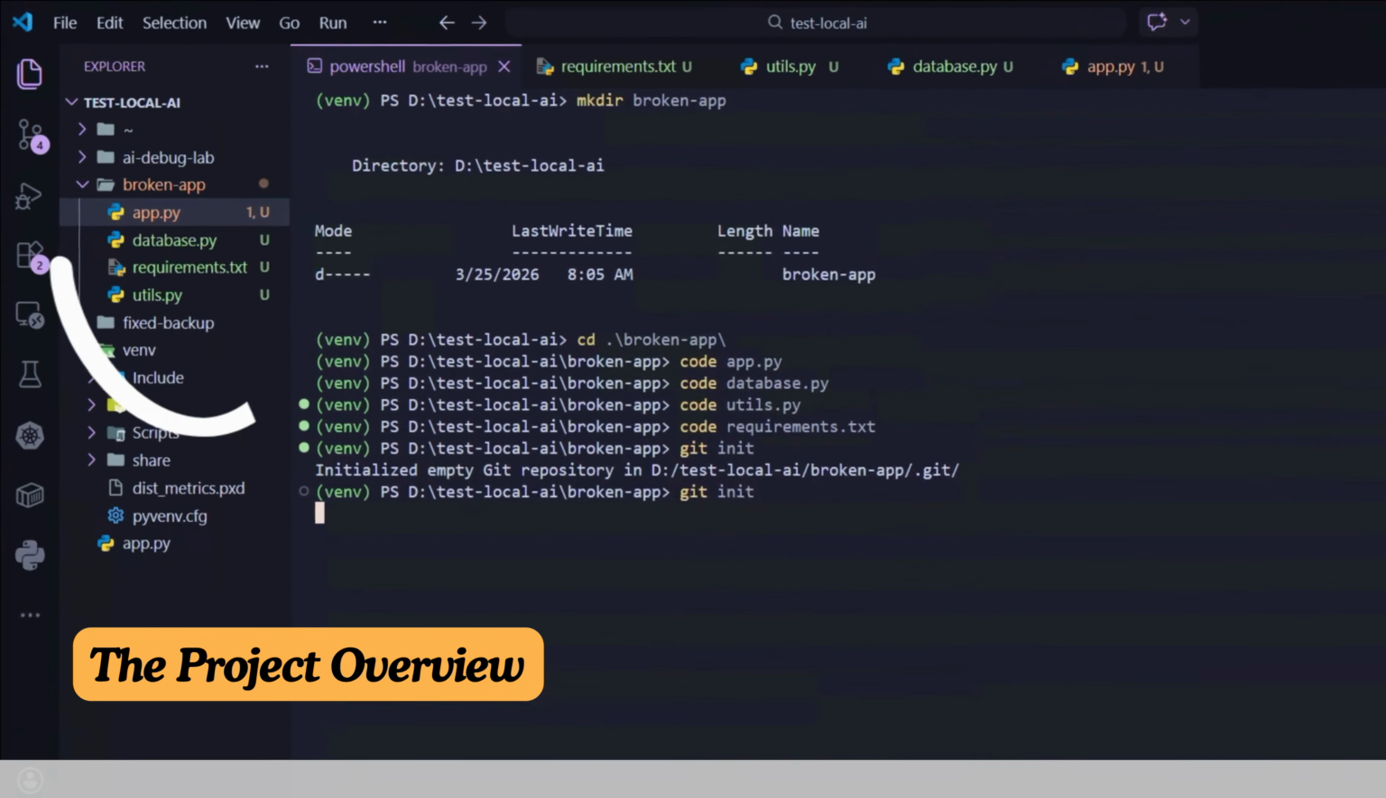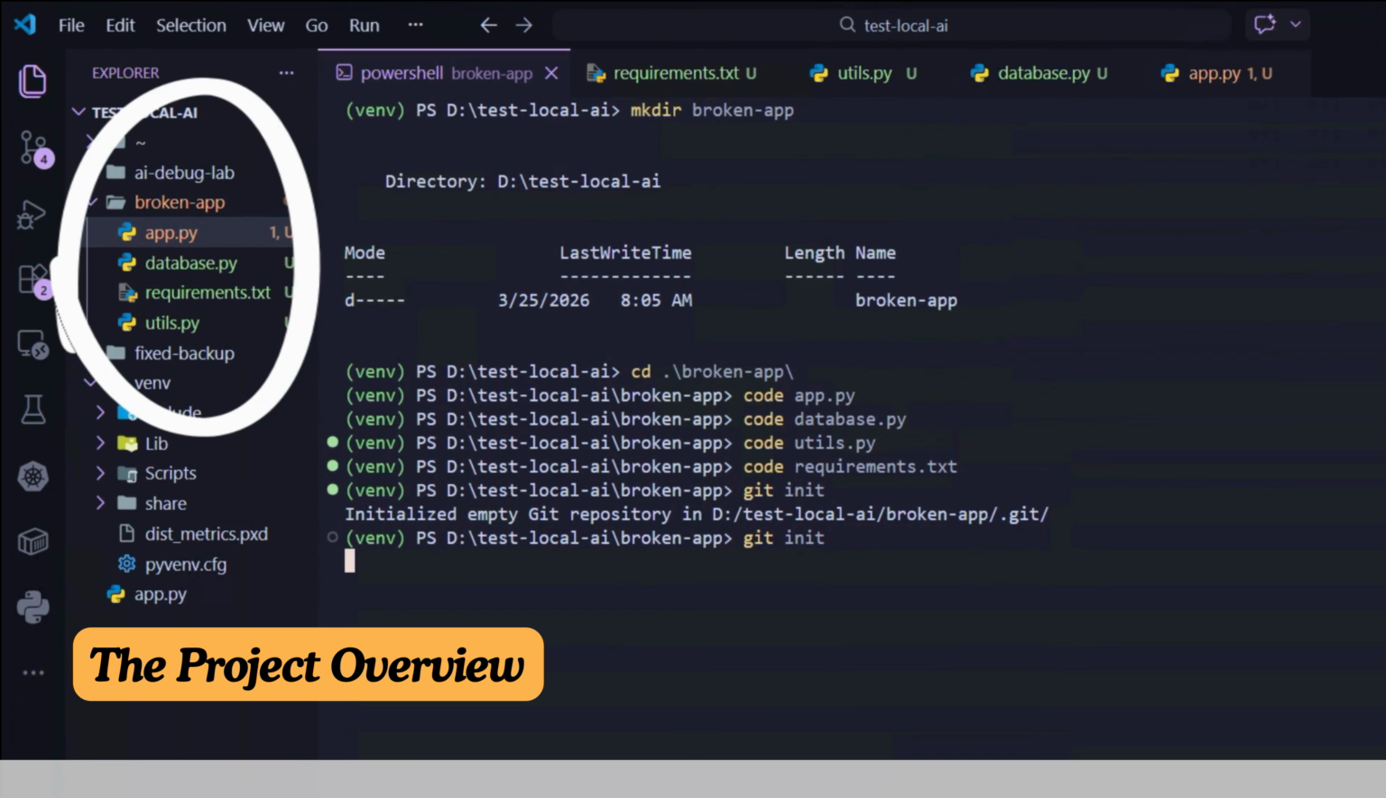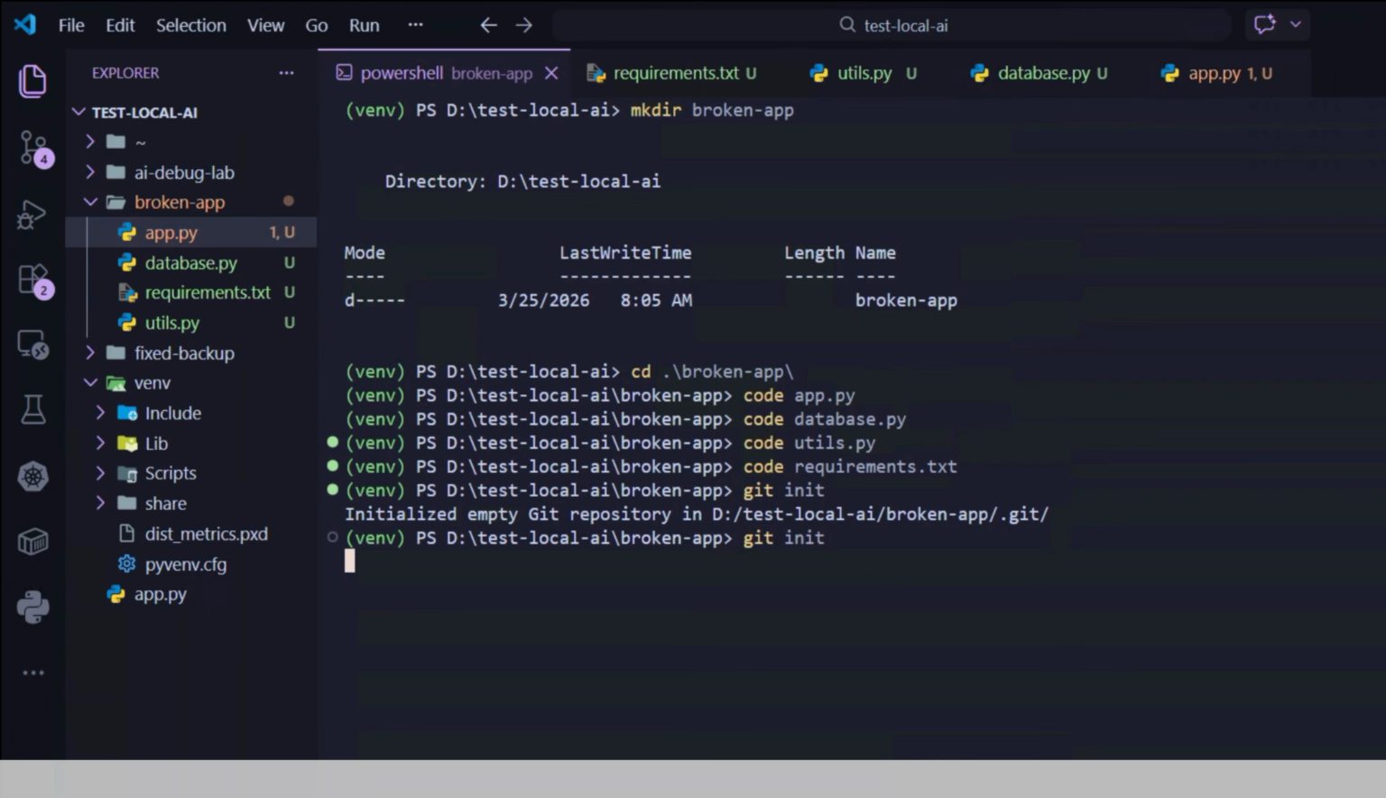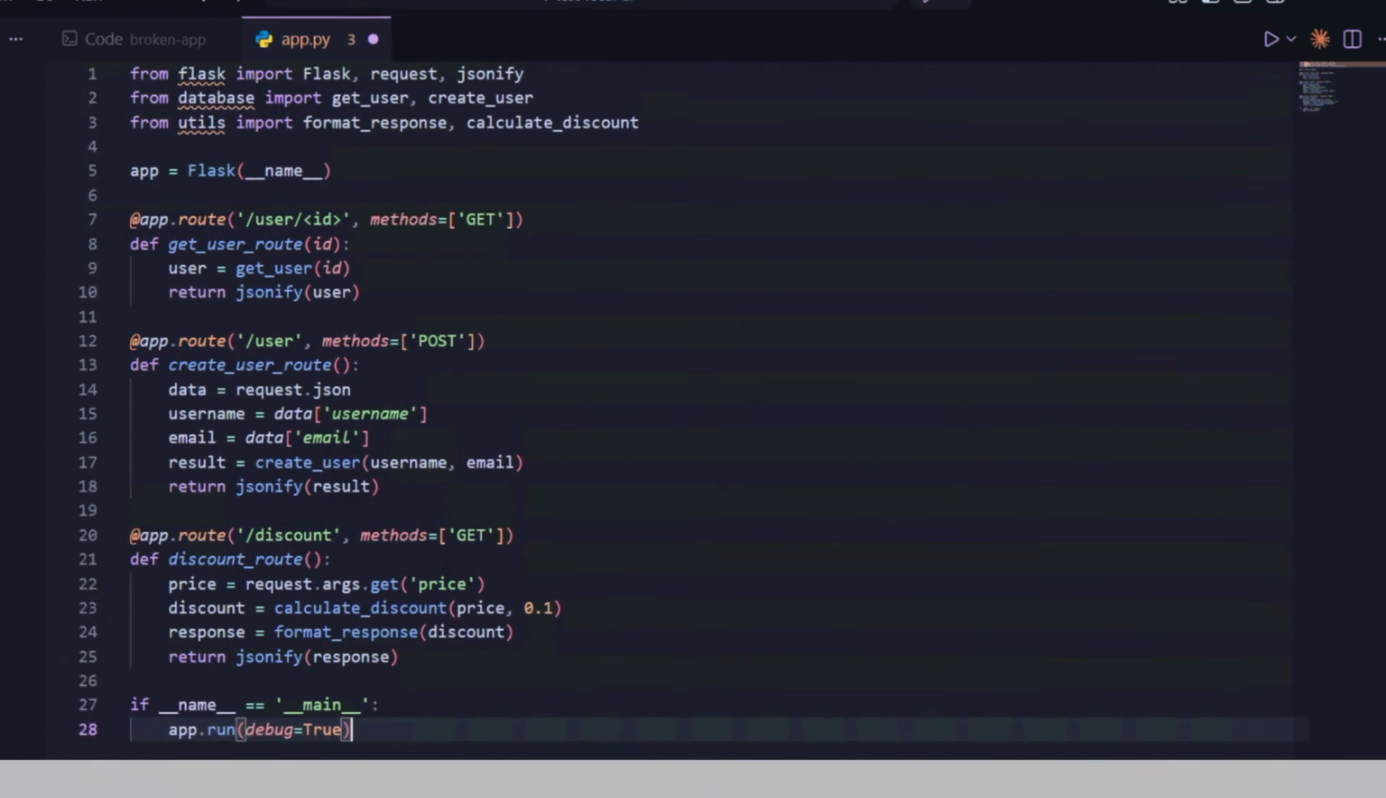So here is a project, a simple Python Flask app. It manages users, handles a couple of API endpoints, and connects to a local database. 4 files total, nothing fancy. I planted 6 bugs across these files. Let me show you exactly where they are.